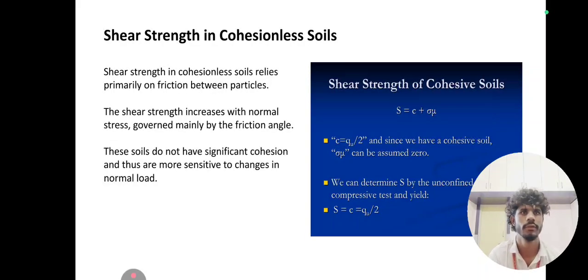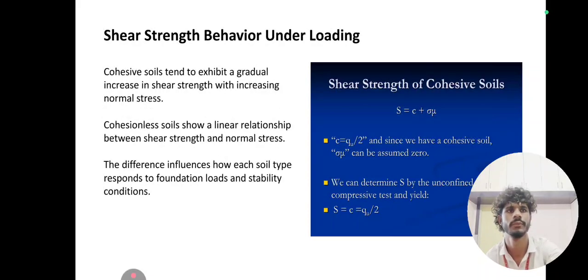Shear strength in cohesionless soils. Shear strength in cohesionless soils relies primarily on friction between particles. The shear strength increases with normal stress, governed mainly by the frictional angle. These soils do not have sufficient cohesion and thus are more sensitive to changes in normal load.